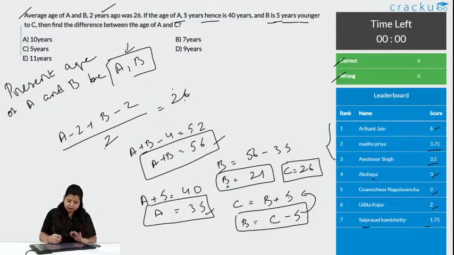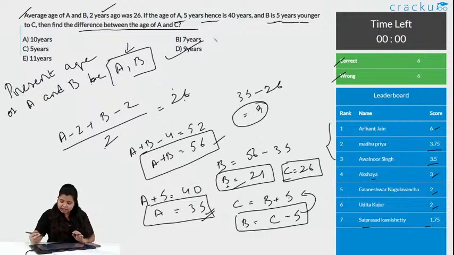We note the age of A, B and C. Okay. Then what is the difference between the ages of A and C? A is 35 minus C is 26. Subtract this, what you get is 9. Option D is the correct answer, and 6 people got this correct and 6 wrong. Okay, let's go to the next question now.